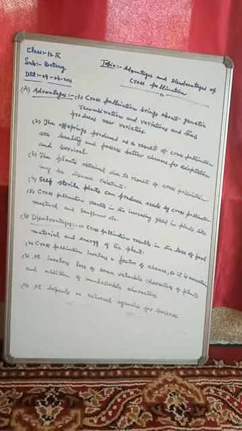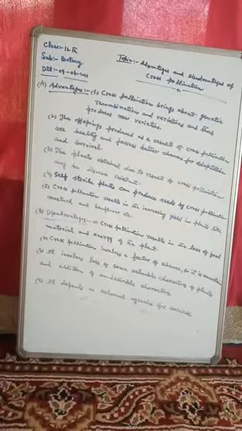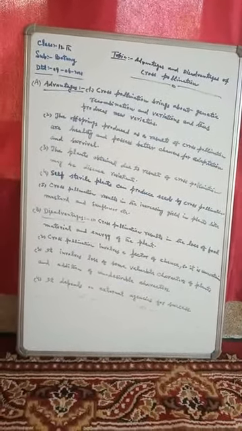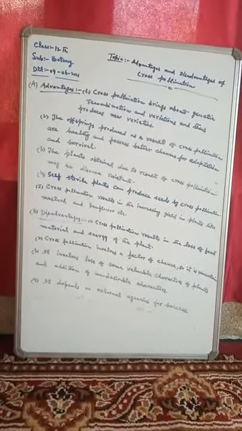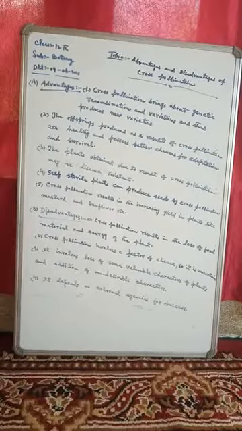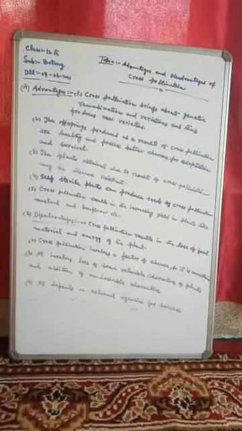We are discussing the various questions of Unit 1, and today's topic is advantages and disadvantages of cross-pollination. First of all, we will see the advantages of cross-pollination. The number one advantage of cross-pollination is that it brings about genetic recombination and variations and thus produces new varieties.